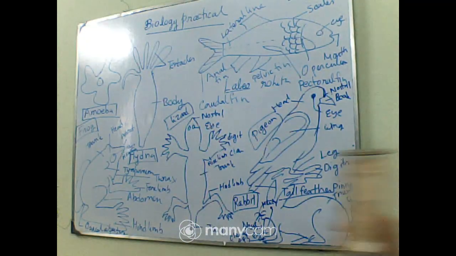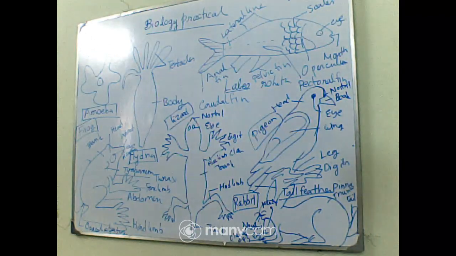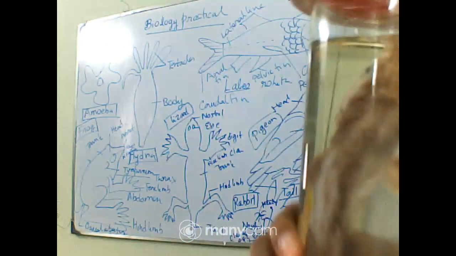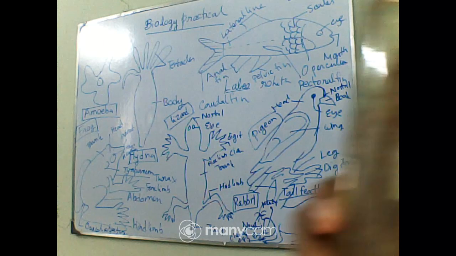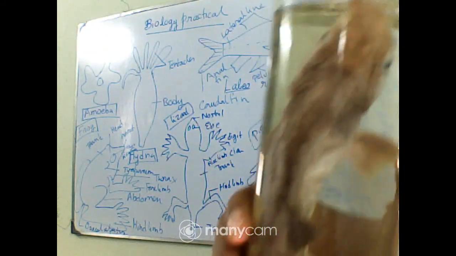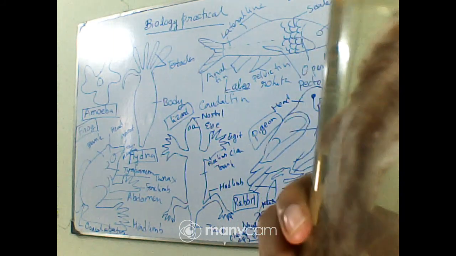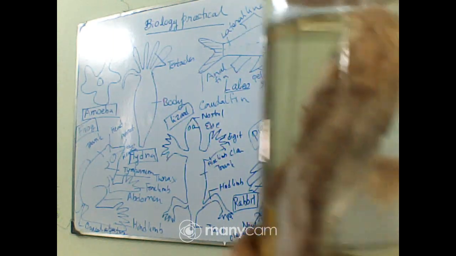Now let's move to the next one, that is Scoliodon or dogfish. So from this one we are entering into the phylum Chordata, right? So phylum Chordata, that means it is also under the subphylum Vertebrata, and class is Chondrichthyes.